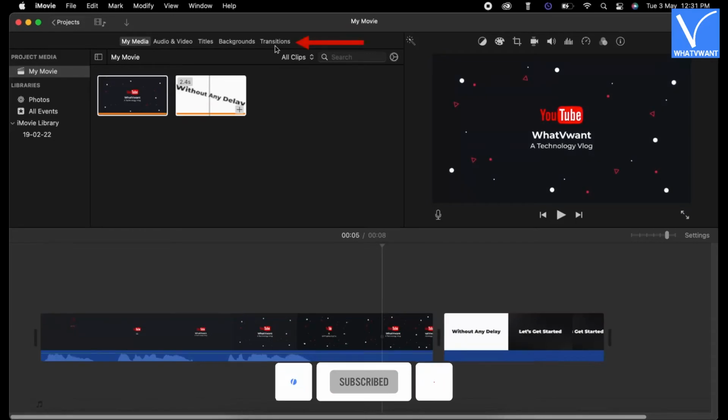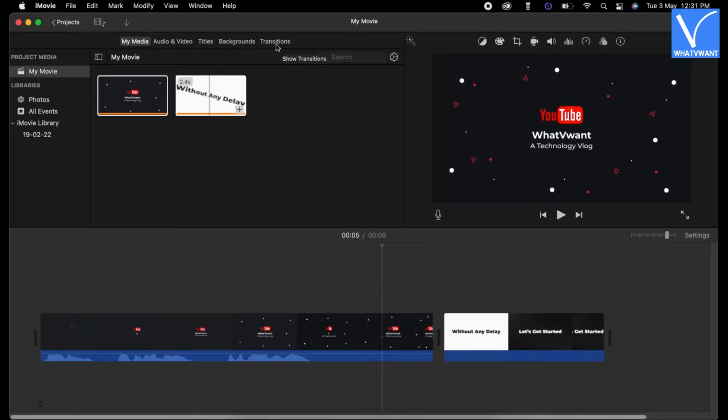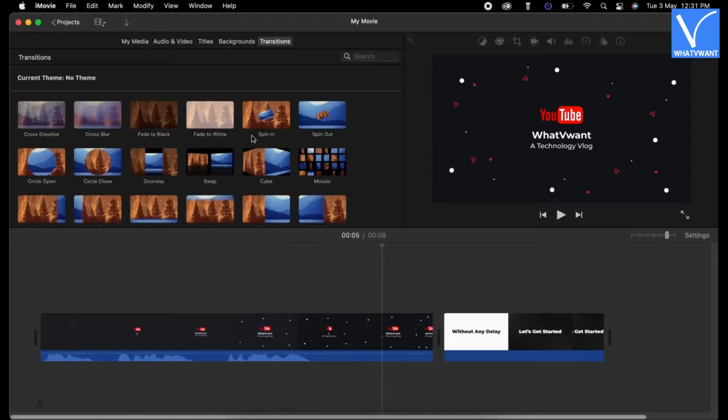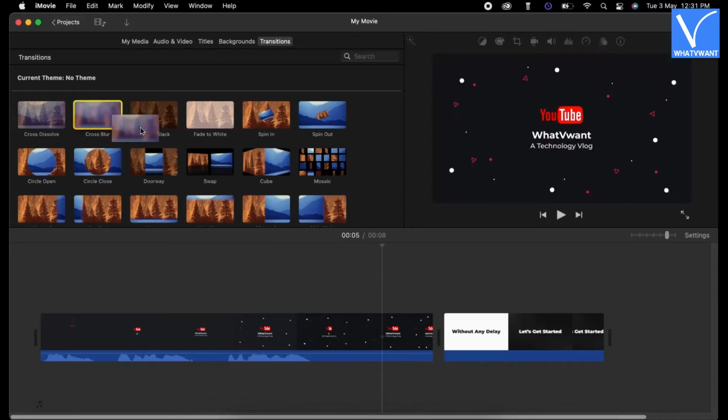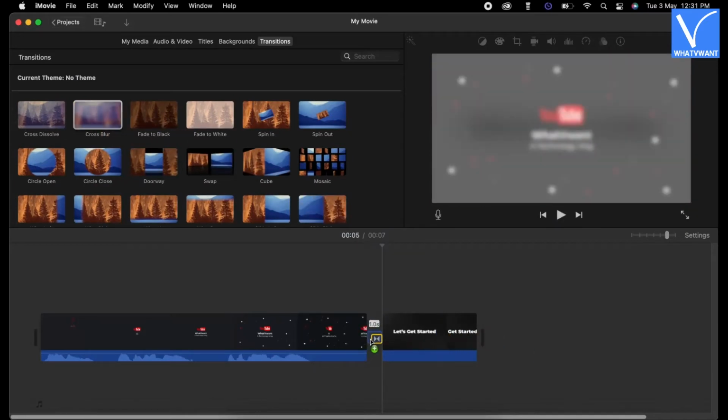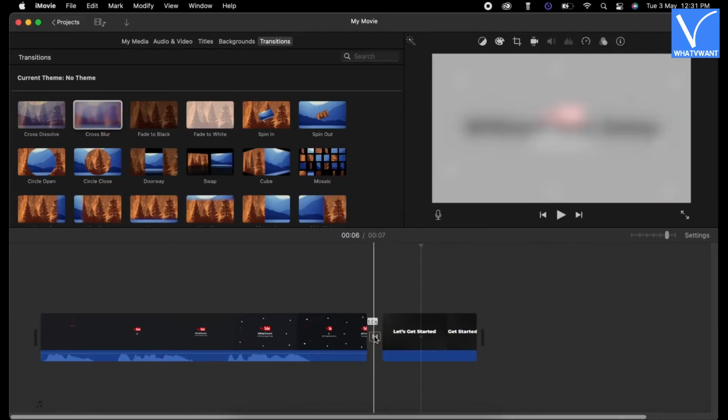Now move to the Transitions section by clicking on the option available in the top menu. Then it shows all the available transitions. To add transition, just drag and drop the transition onto the clips. Click on the added transition to modify it.